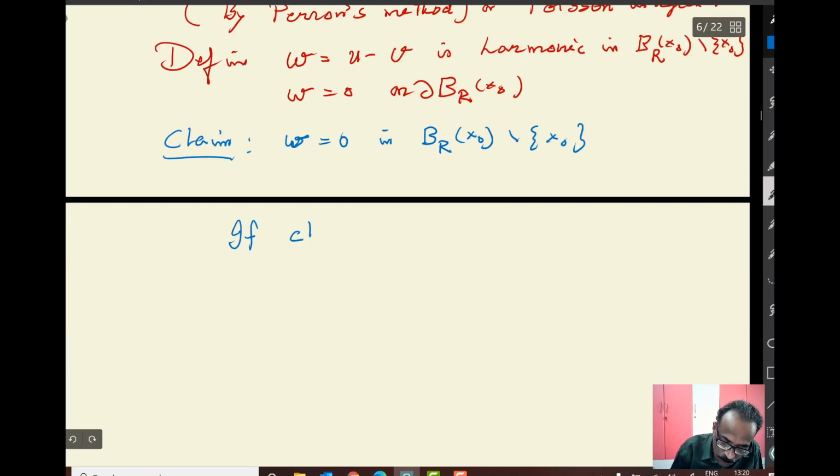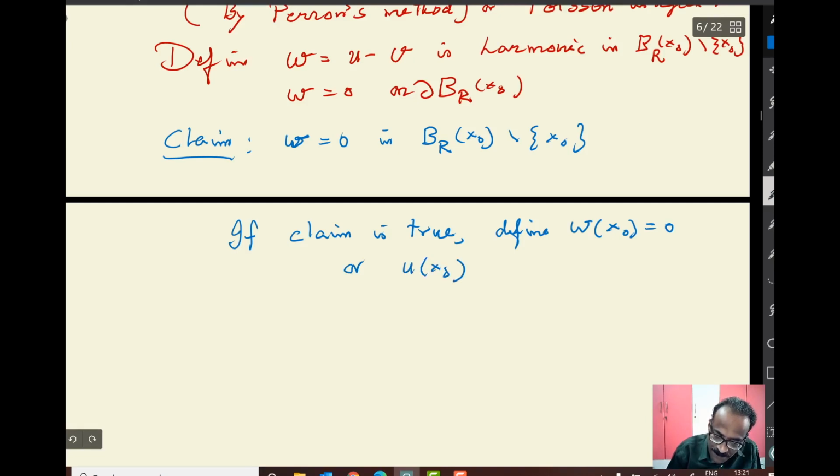If the claim is true, define w at x naught to be 0, because w is not defined there. So you define u at x naught to be equal to v at x naught.